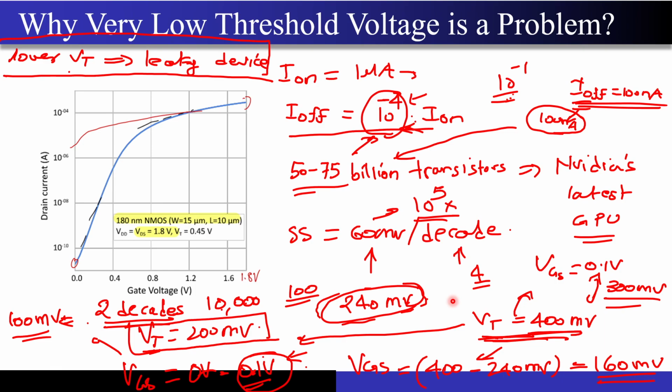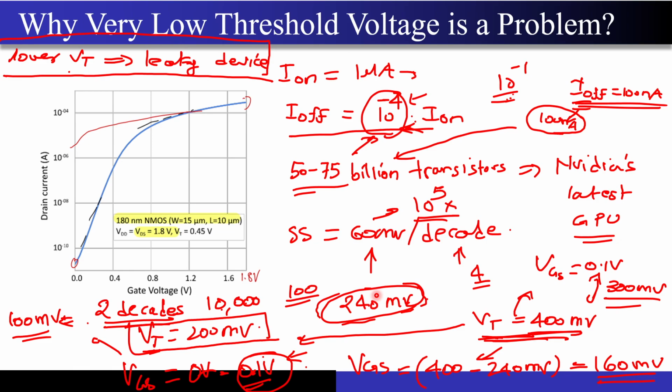Now this was the trade-off that we were looking at, first from the subthreshold slope. From the subthreshold slope, we understood that to get a substantial difference between the on and off current, I have to reduce the gate voltage at least 180 or 200 millivolts below the threshold voltage. Why did I say that? Because I want at least 10,000 times difference between my on and off current. If I want this decade to be 4, meaning 10 to the power 4, then this number comes out to be 240 millivolts.